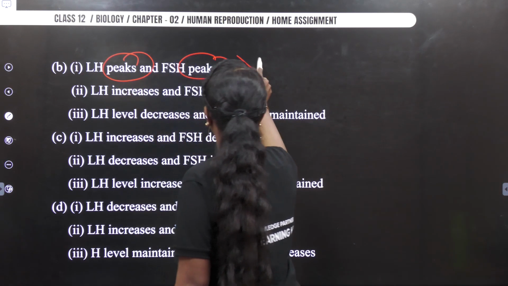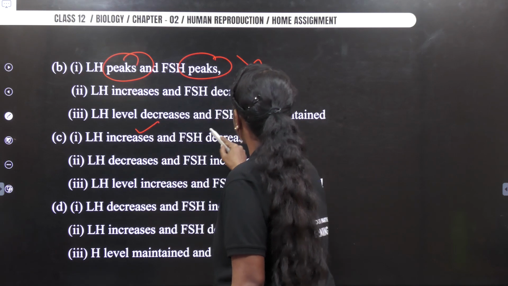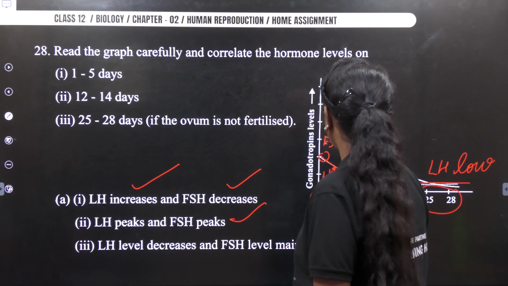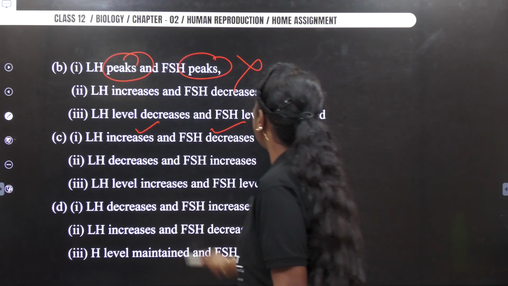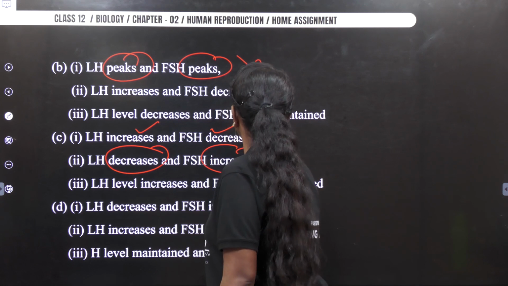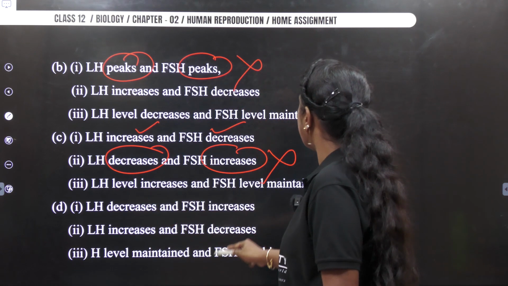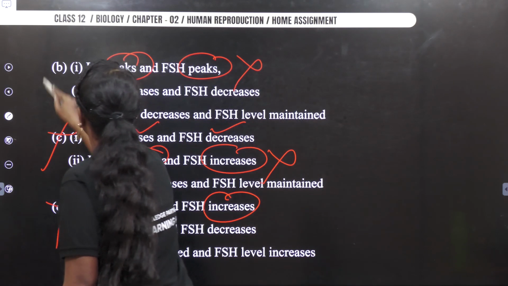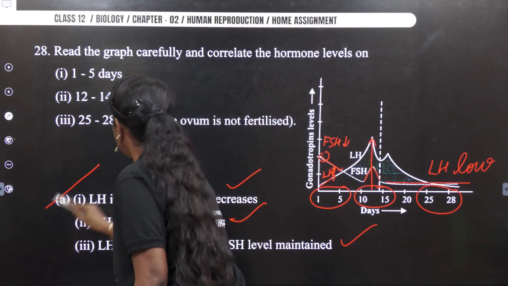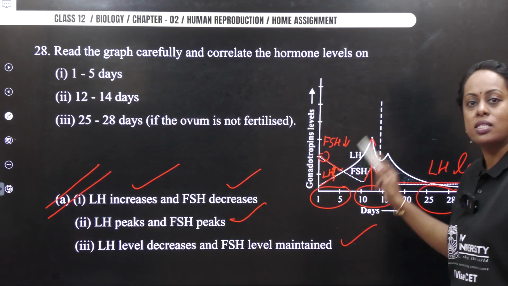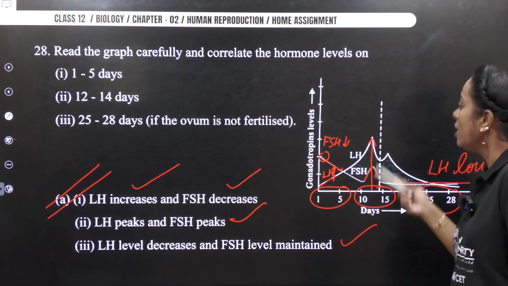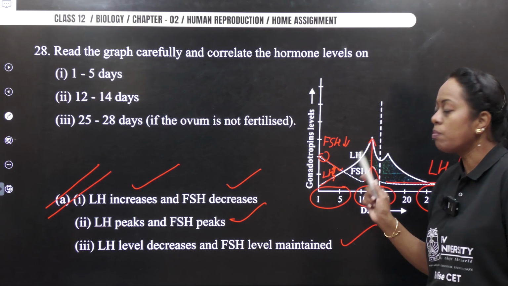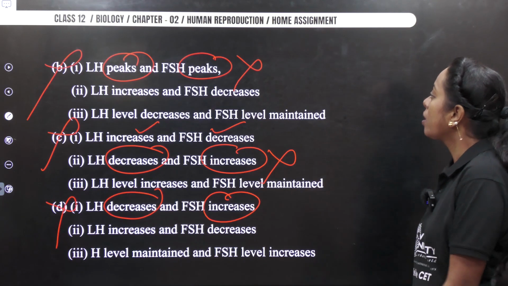It's not at peak, wrong. This increased, this decreased. Second statement, let us go back to the diagram. Second statement, LH is at peak and FSH is at peak. So here it is decreased. So this is wrong. LH decreases, no. LH was increasing, FSH was decreasing. So wrong, wrong, wrong. Thereby our answer becomes option A. Please check such kind of diagram comes, relate your question, then tend to answer your question correctly. So for the 28th question, my answer is going to be option A.